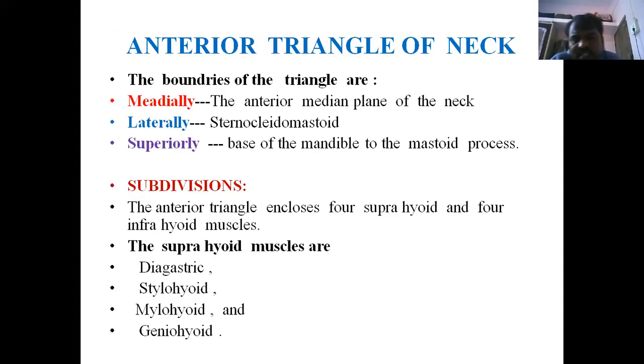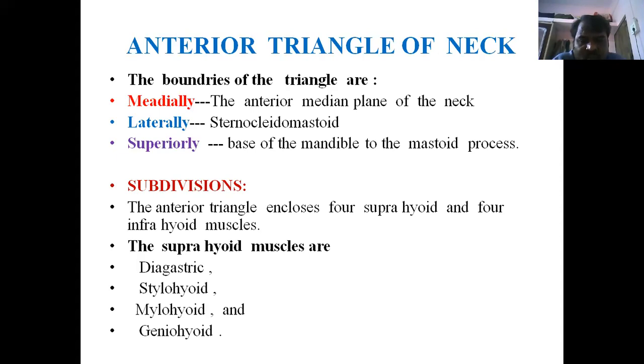Now first we will discuss the boundaries of the anterior triangle of the neck. The boundaries: medially, the anterior median plane of the neck; laterally, the sternocleidomastoid muscle; superiorly, the base of the mandible to the mastoid process.